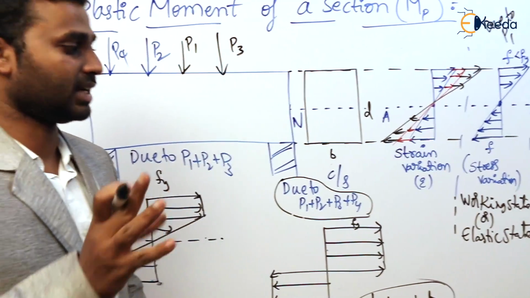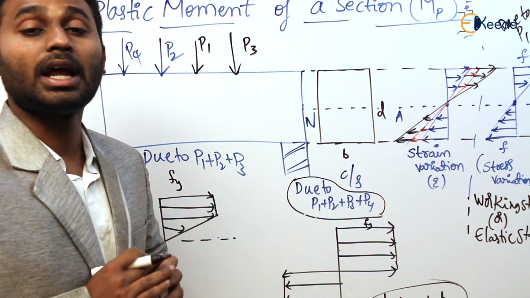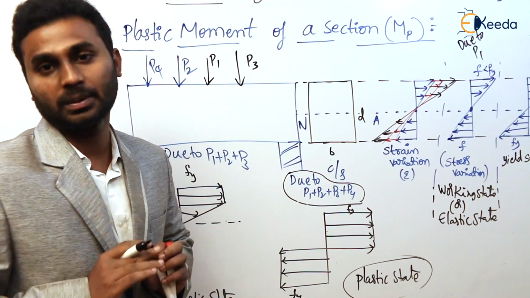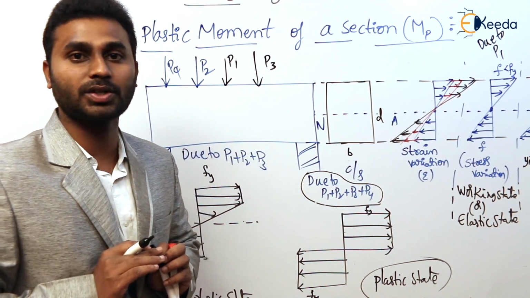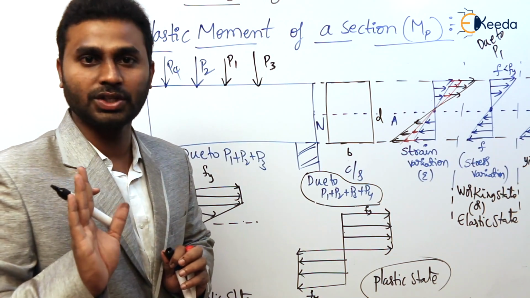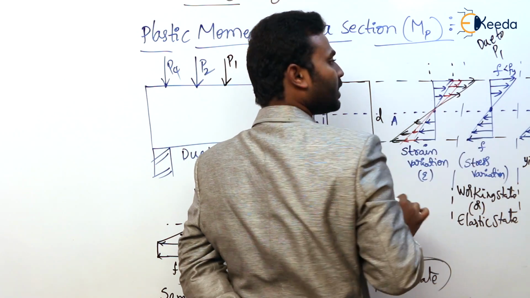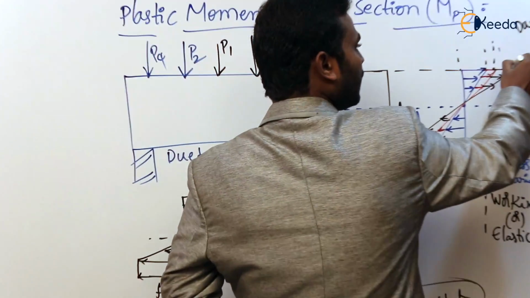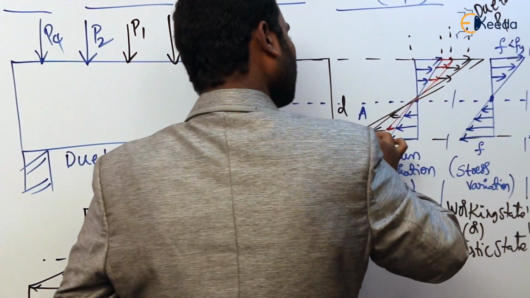You simply have to observe that in all these states, whether elastic state, yield state, semi-plastic state or plastic state, in all these four states, the strain is linear toward the depth of the cross section. The value may change. Here is the maximum value for the elastic state, this is the maximum value for the yield state, this is the maximum value for the semi-plastic state, and the plastic state has some other value.